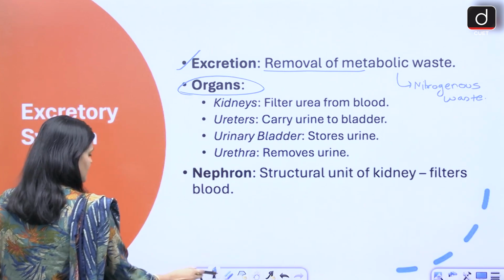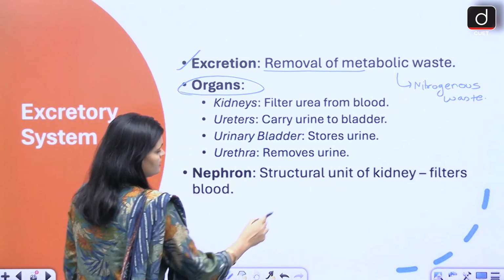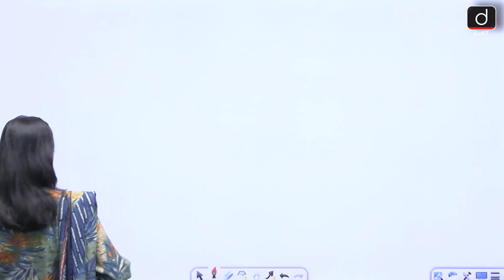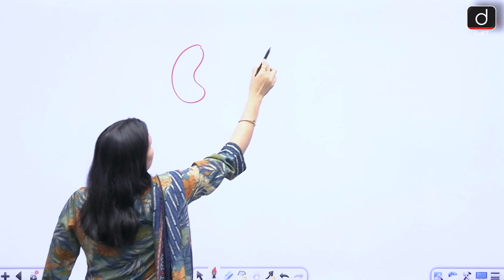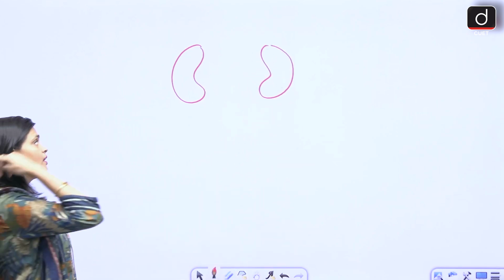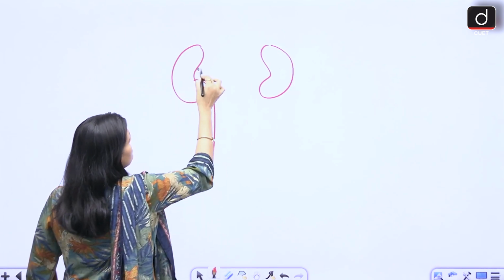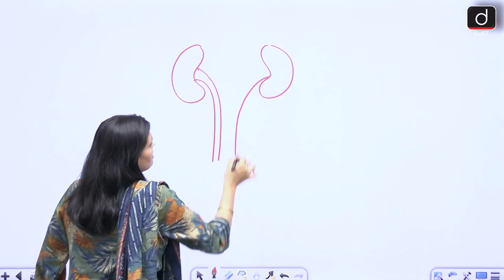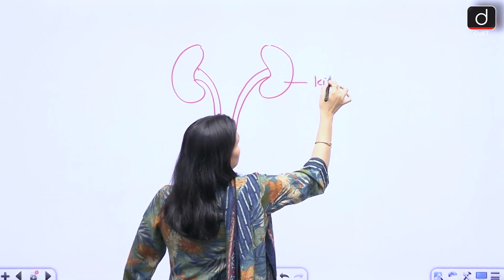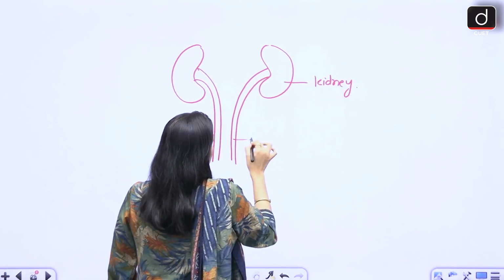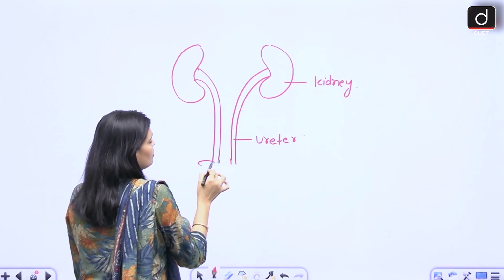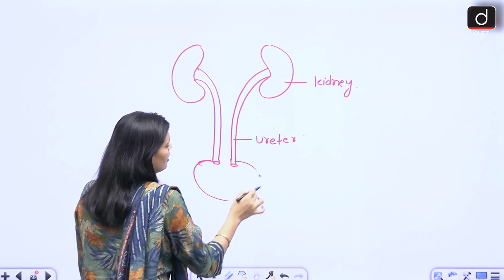Okay, so their setup is something like this. See, we have a pair of kidneys in our body. I'll show it on the next page. Right? So everyone has a pair of kidneys. Now from each kidney a pipe comes out. This pipe is called the ureter. This is our kidney, this is our ureter, and this ureter opens into a bladder.